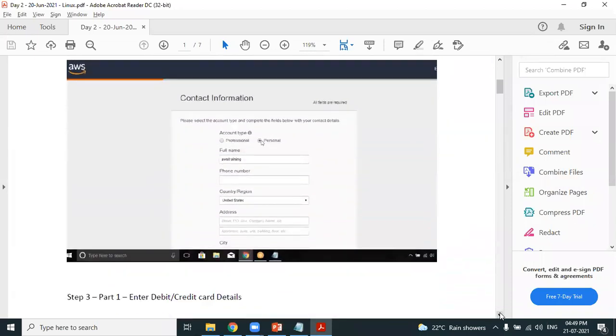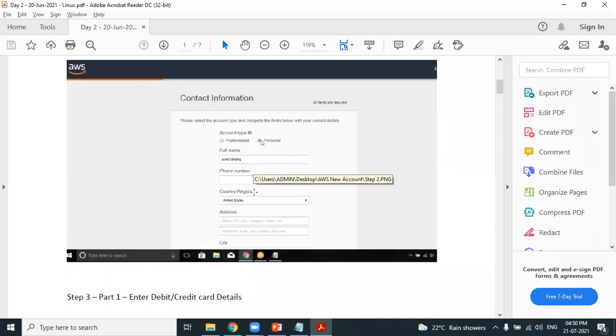AWS provides 2 types of accounts. As you can see in the slide, AWS provides 2 types of accounts, professional account and a personal account. You are creating an AWS account for your personal use. So that's the reason, please select it as personal.